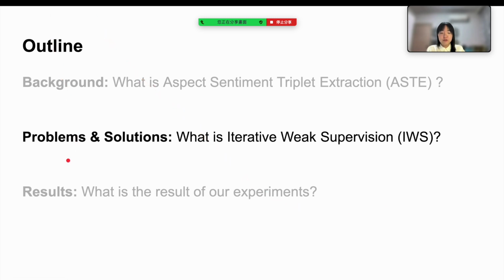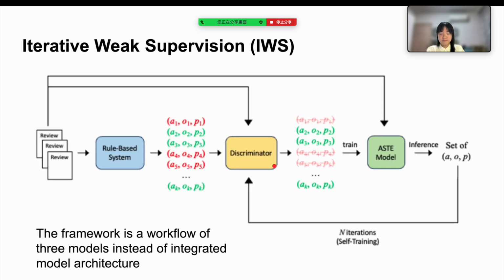In this section, I will introduce our proposed framework, IWS. IWS, Iterative Weak Supervision, is a workflow that utilizes three models: a rule-based system, a discriminator, and an ASTE model. I will clarify these models later. It's important to know that IWS involves implementing these models separately, not as an integrated model.